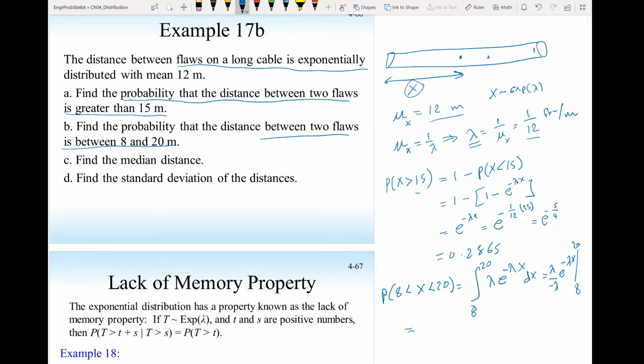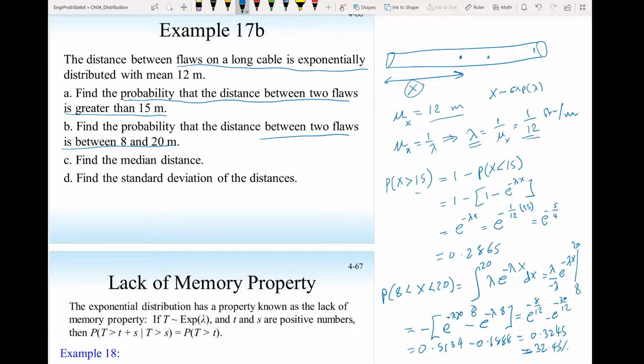So this will be minus e^(-20λ) minus e^(-8λ), and with λ equal to 1/12, that's e^(-8/12) minus e^(-20/12). If we use our calculator, we should get 32.45% chance that the distance between flaws is between 8 and 20 meters.